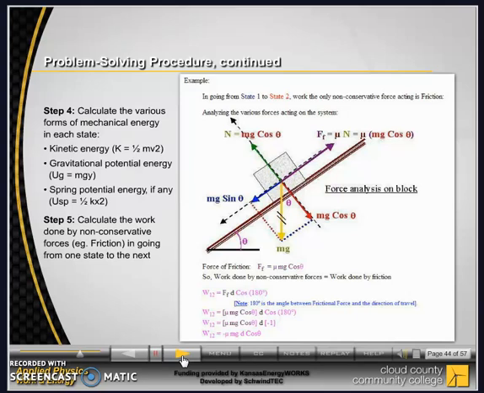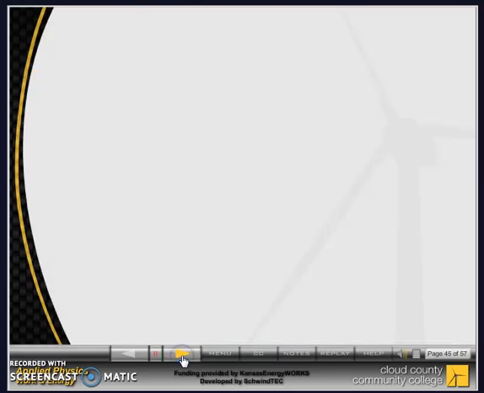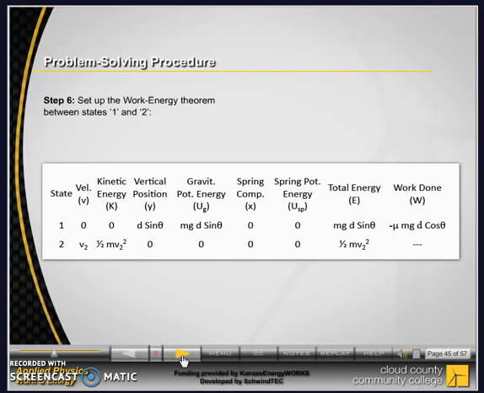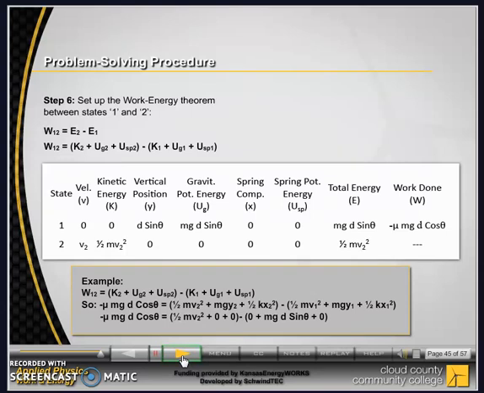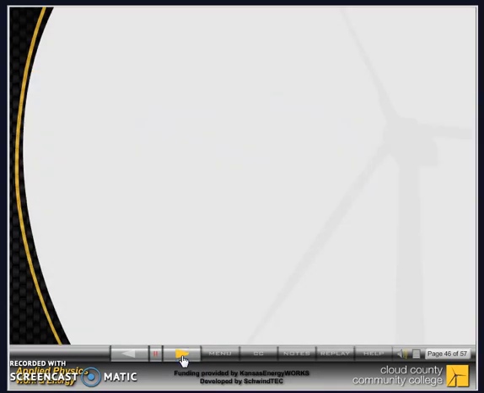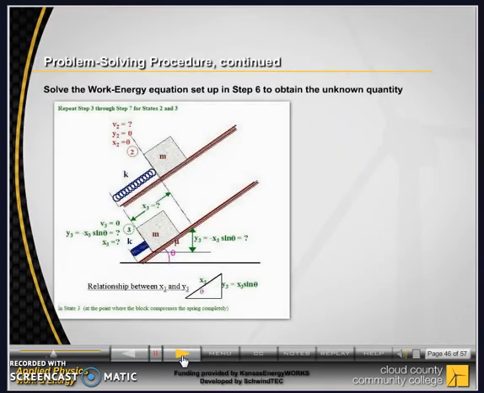Step 5. Calculate the work done by non-conservative forces, such as friction, in going from one state to the next. Step 6. Set up the work-energy theorem between states 1 and 2. Step 7. Solve the work-energy equation set up in step 6 to obtain the unknown quantity.